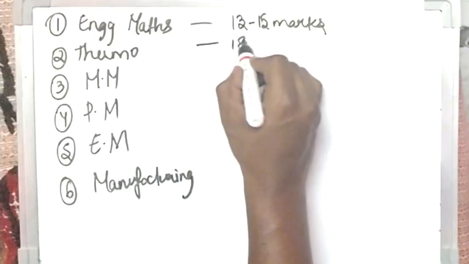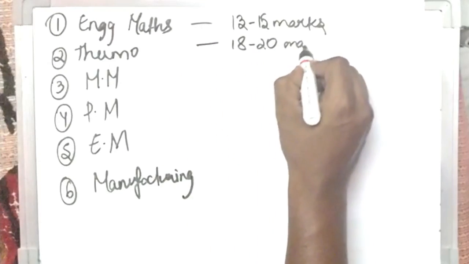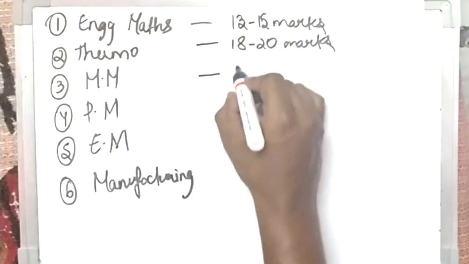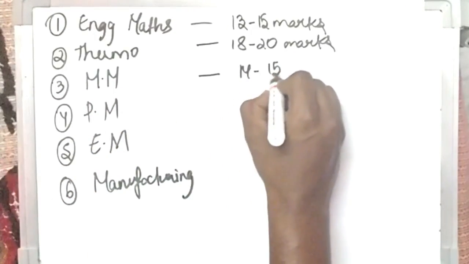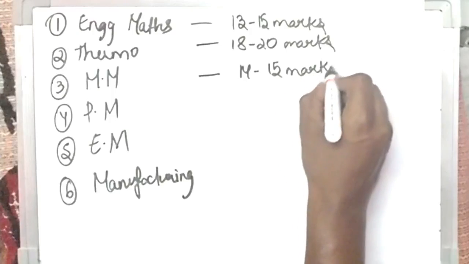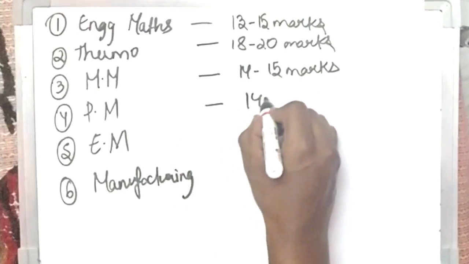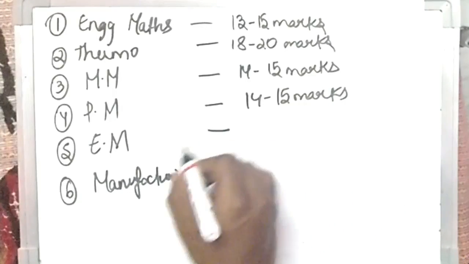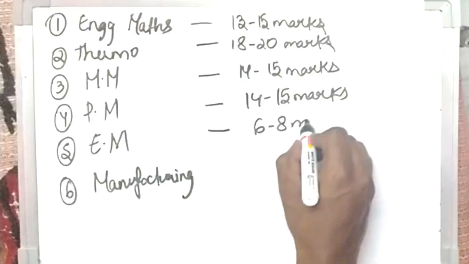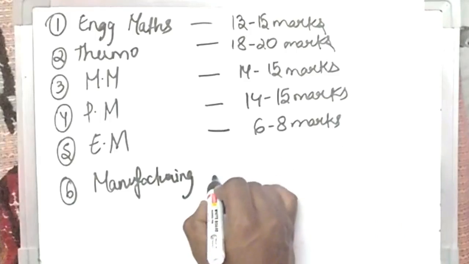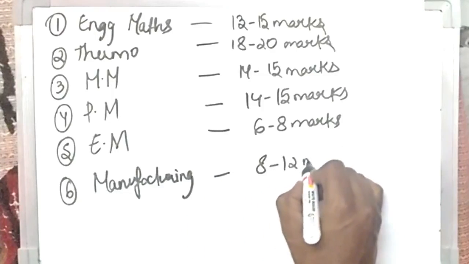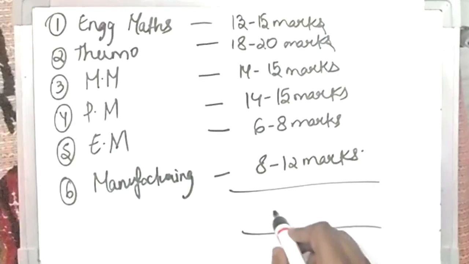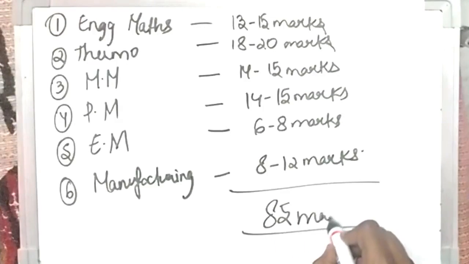Thermo will be about 18 to 20 marks. Mechanical metallurgy will be about 14 to 15 marks. The same is with physical metallurgy, and here there will be about 6 to 8 marks, and manufacturing will be of about 8 to 12 marks. Okay, so overall you'll be getting about 85 marks from these topics.